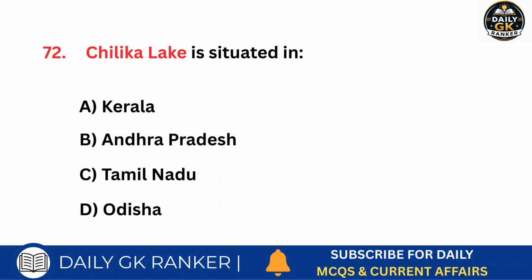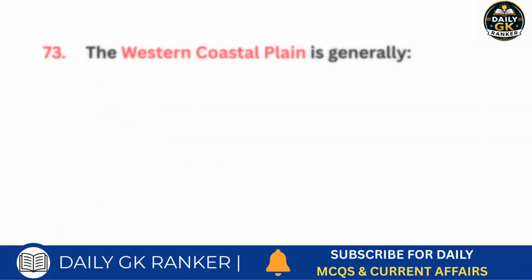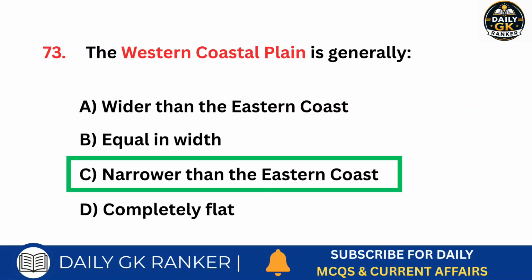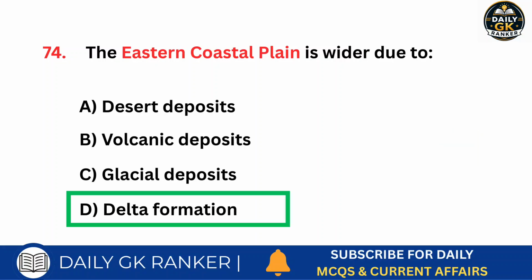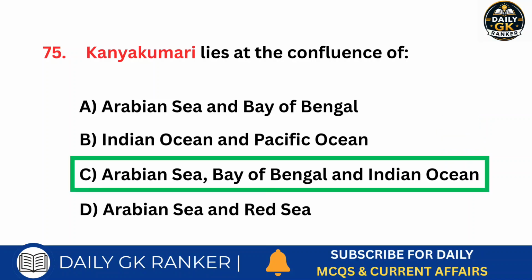Chilika Lake is situated in which state? Answer is Odisha. The western coastal plain is generally how in comparison to the eastern coastal plain? Answer is narrower than the eastern coast. The eastern coastal plain is wider due to what? Answer is delta formation. Kanyakumari lies at the confluence of which water bodies? Answer is Arabian Sea, Bay of Bengal and Indian Ocean.